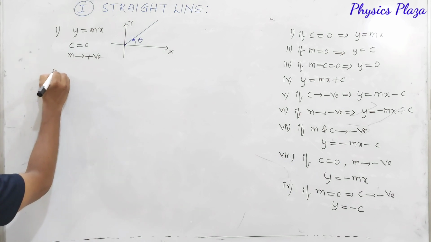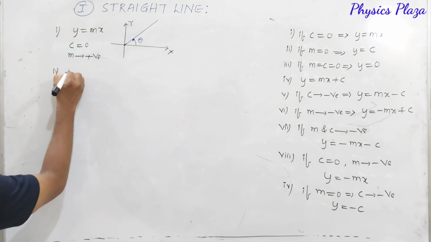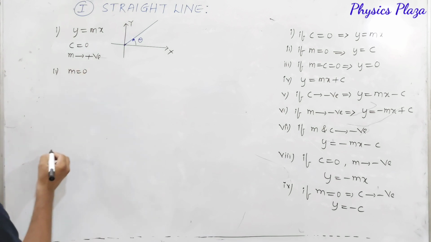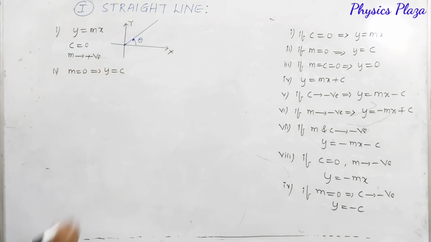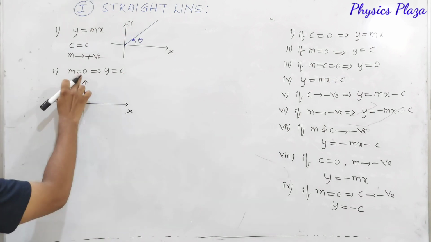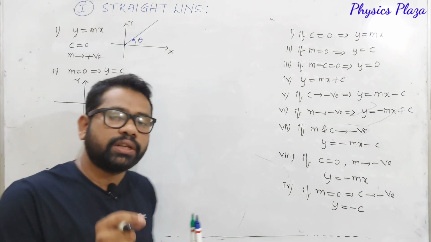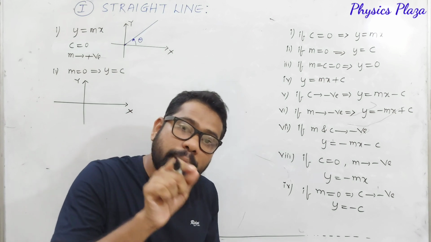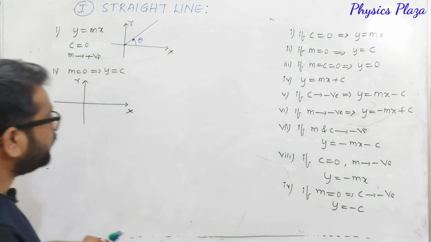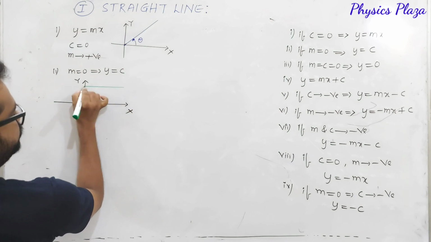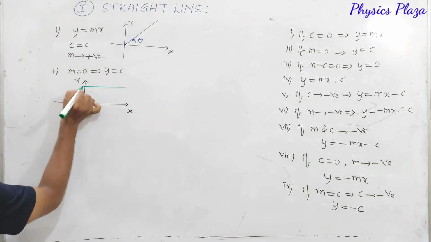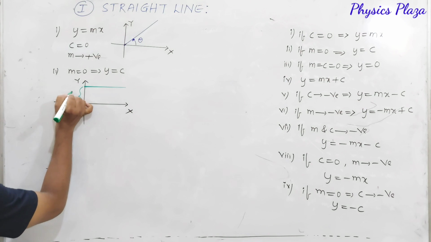Let us take the second case, that is m is equal to 0, so that y is equal to c. Now slope is 0 means what, dear children? The straight line must be parallel to the x-axis, like this. So this is going to be the y-intercept c.